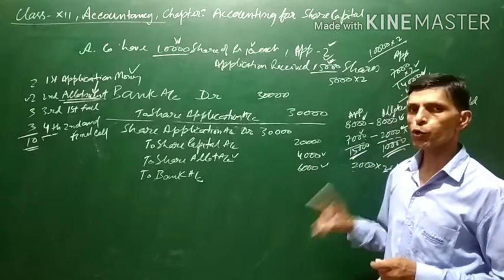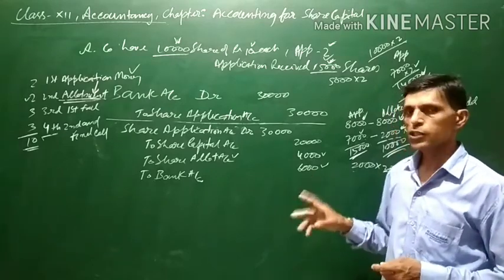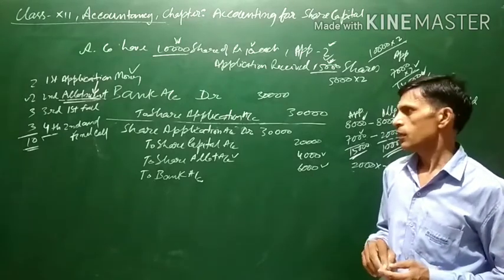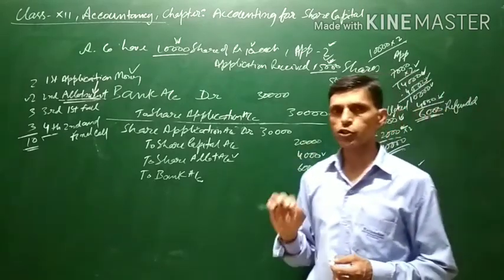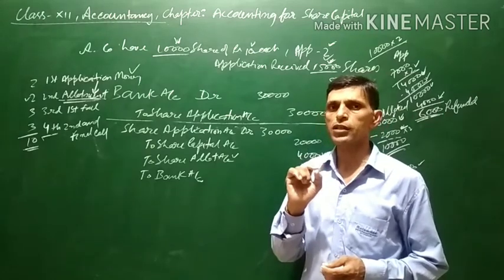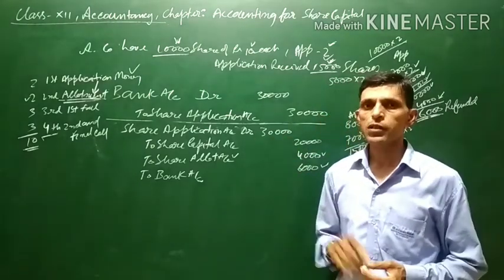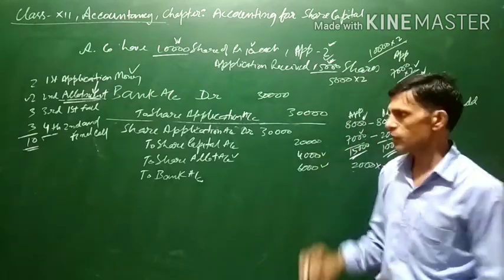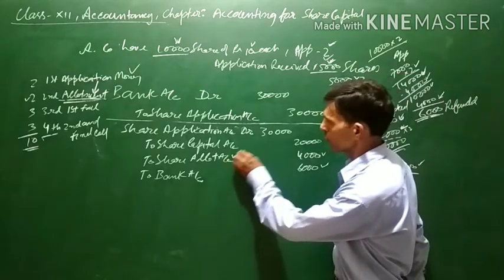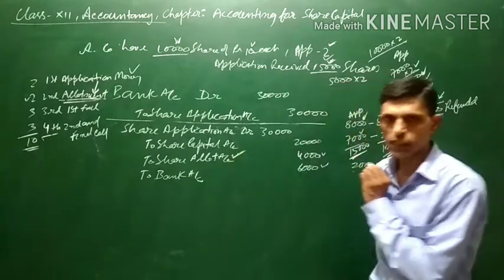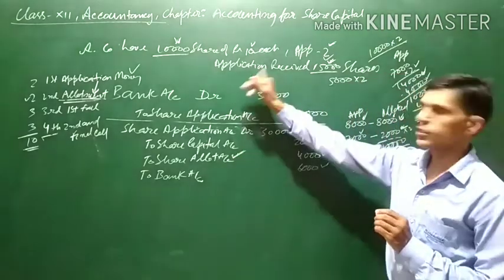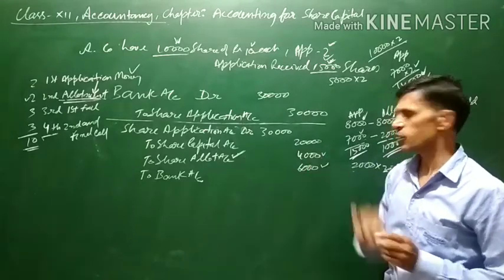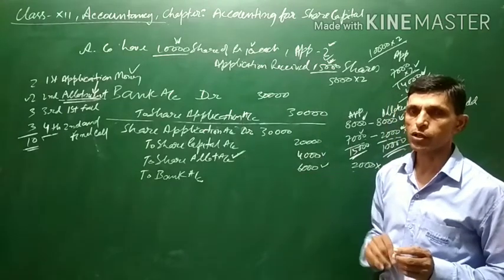But there is one more situation. First of all it is to be noted that even if it is not mentioned in the question what will happen with regard to excess application money, then also excess application money will be transferred to share allotment account. Now, since nothing was mentioned, that is why excess application money has been transferred to share allotment account.